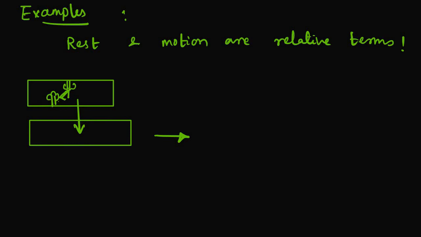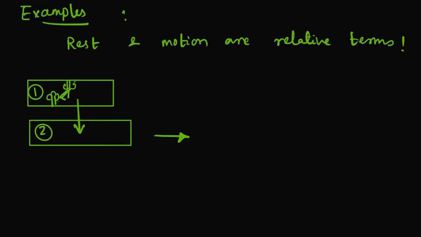Similarly, you are at rest to your fellow passengers, but not with respect to this train. You are in train 1 and train 2 started moving. So it is in motion with respect to you, but you are at rest with respect to your fellow passengers.